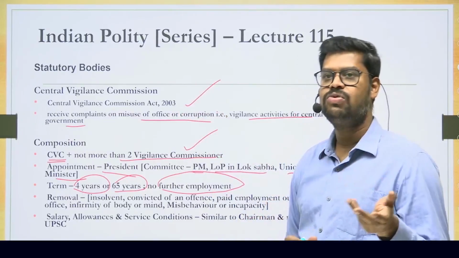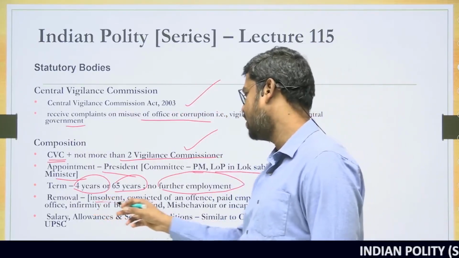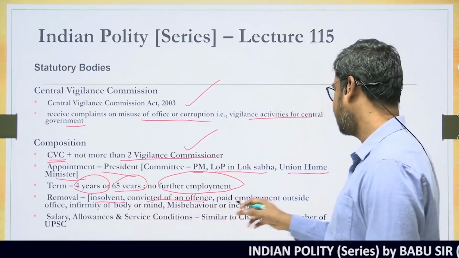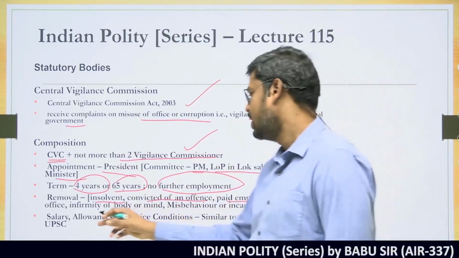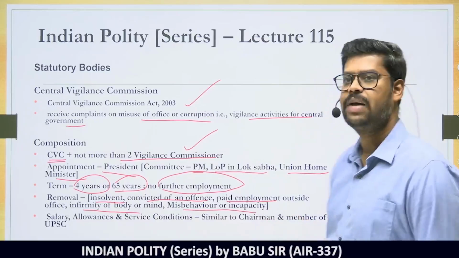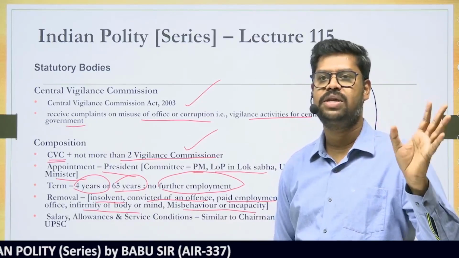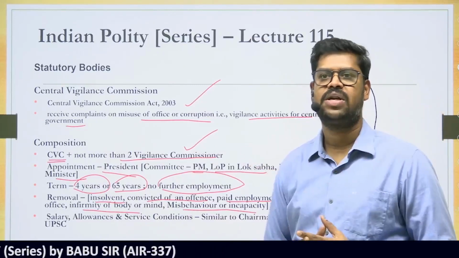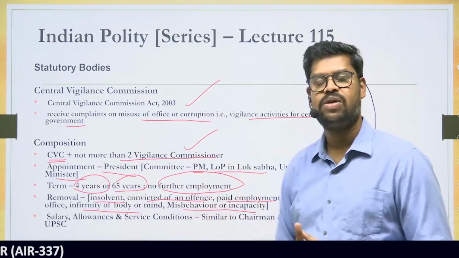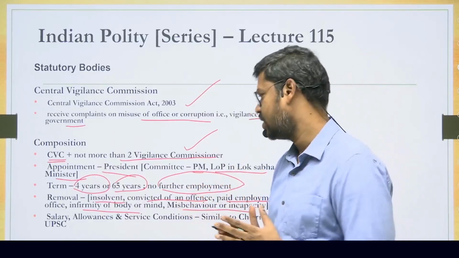And what are the grounds on which they can be removed? They can be removed on the grounds that they become an adjudged insolvent, are convicted of any criminal offense, are engaged in paid employment outside the office, suffer from infirmity of body or mind, or on the grounds of misbehavior or incapacity. This is almost the same ground that you have seen in the case of the Human Rights Commission, and certain other commissions like the National Commission for Protection of Child Rights. So here it is in the case of the CVC also. Almost similar grounds in most of the statutory bodies.